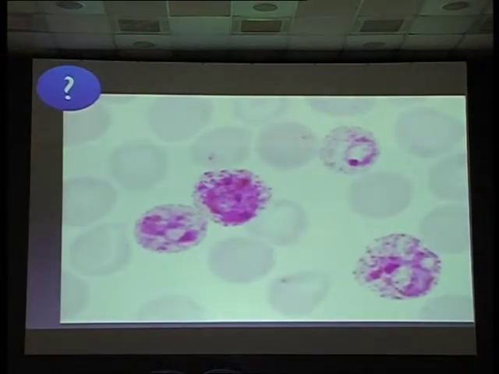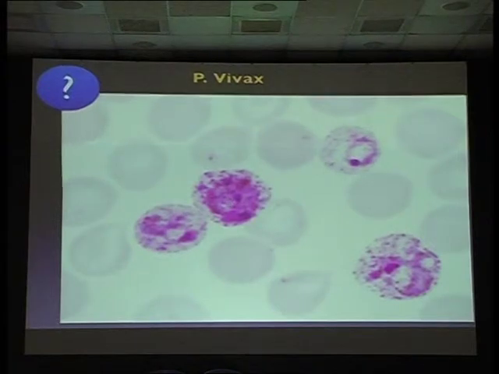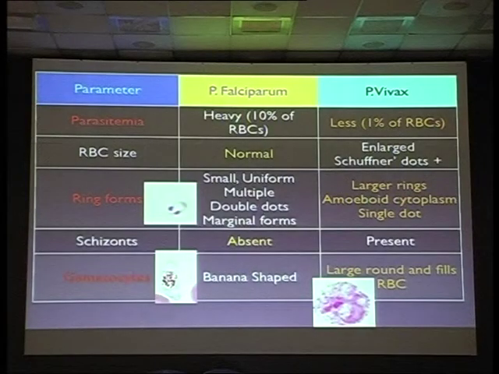So see the jackfruit cut section, and the RBCs will be large in size. It won't be stretched, whereas in falciparum, the RBC will be of normal size, but it is more like a banana. This is vivax, and it's very difficult to differentiate vivax from ovale and malariae. It's not necessary also, falciparum or non-falciparum, because the treatment is different, isn't it? So this is the difference. Just remember jackfruit for non-falciparum and banana for falciparum.